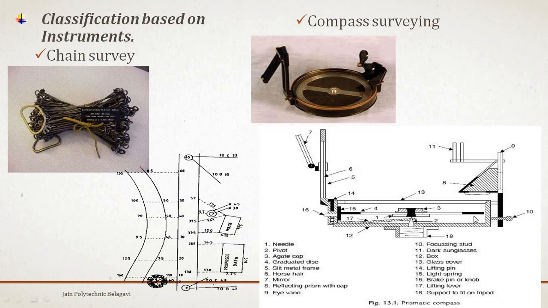So the cross section of the compass has been given. This cross section of the compass is very, very important from the examination point of view. Every detail and the namings of all the parts of the compass are listed here. So try to practice this cross section.